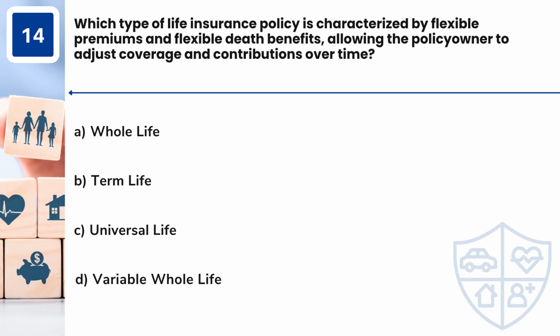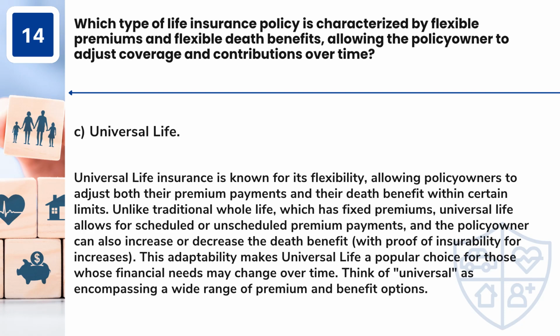Answer: C. Universal life. Universal life insurance is known for its flexibility, allowing policy owners to adjust both their premium payments and their death benefit within certain limits. Unlike traditional whole life, which has fixed premiums, universal life allows for scheduled or unscheduled premium payments, and the policy owner can also increase or decrease the death benefit, with proof of insurability for increases. This adaptability makes universal life a popular choice for those whose financial needs may change over time. Think of universal as encompassing a wide range of premium and benefit options.